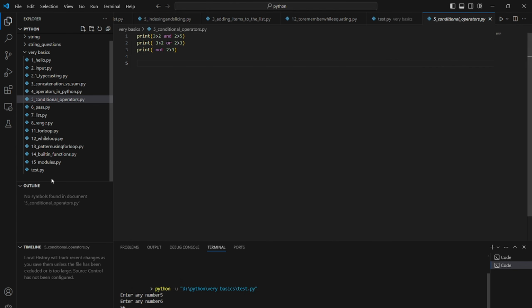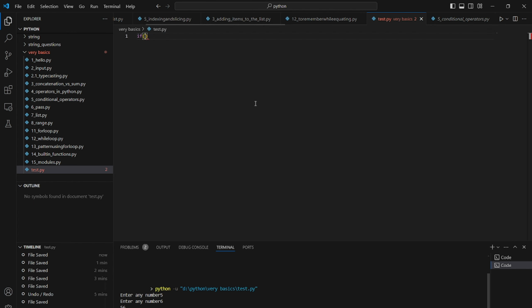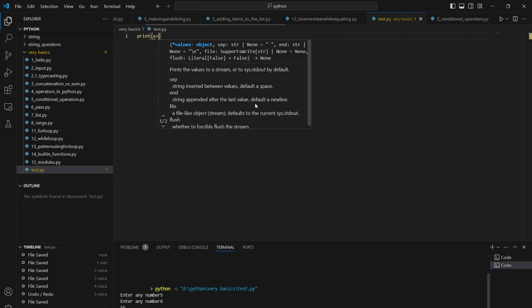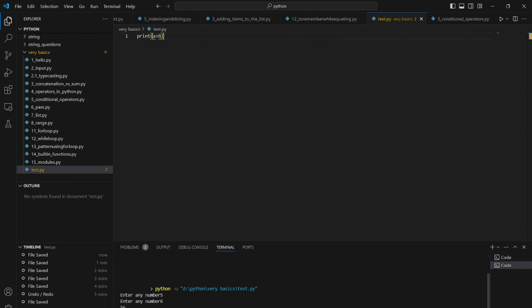Then let's go to the comparison operators. This is not written here, so let's talk about it. Comparison operator means print a greater than b. Okay, these are the comparison operators. We don't know about a and b, so let's get some a and b as well.